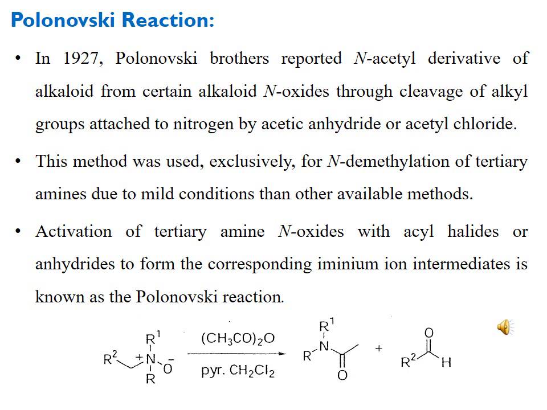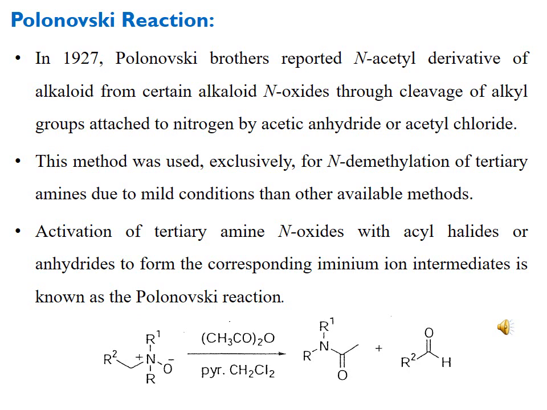First of all, the tertiary amine N-oxides are taken and activated by the use of acyl halides or anhydride, and this activation results in the formation of an iminium ion intermediate. The stability of this iminium ion intermediate varies depending upon its formation, and in some cases it reacts at the same time.